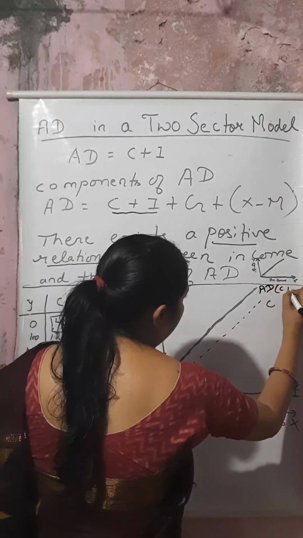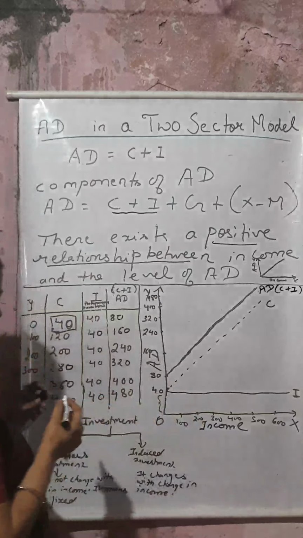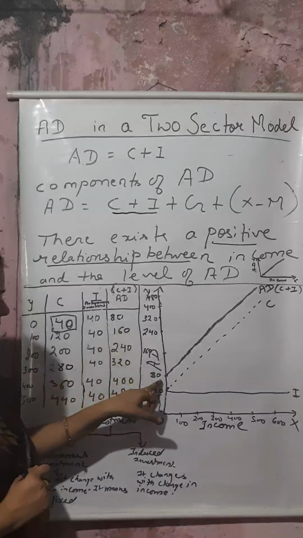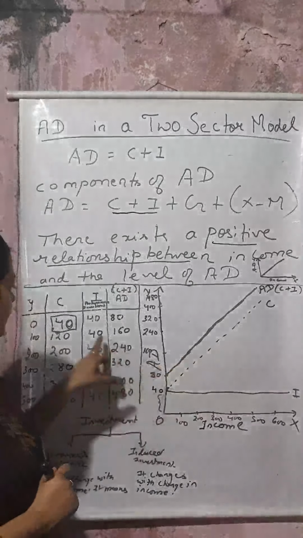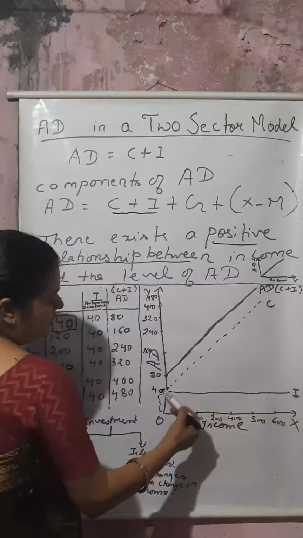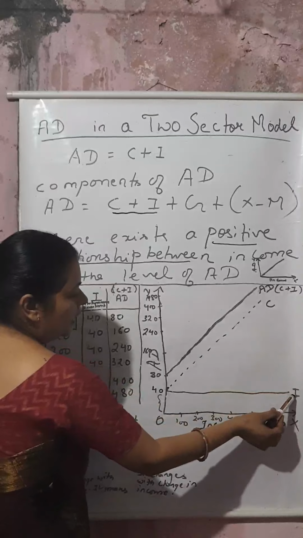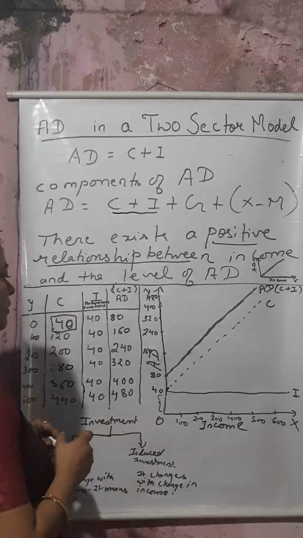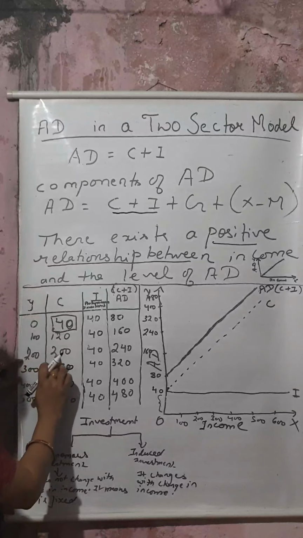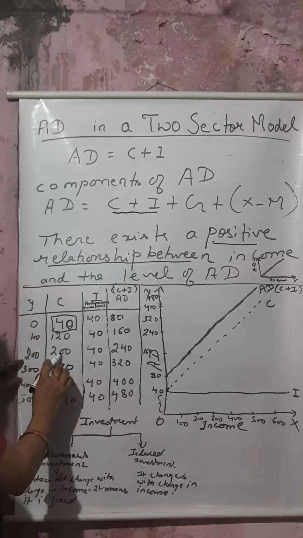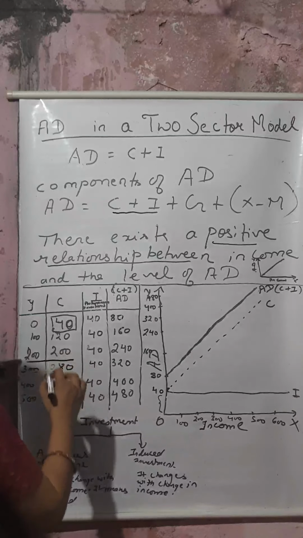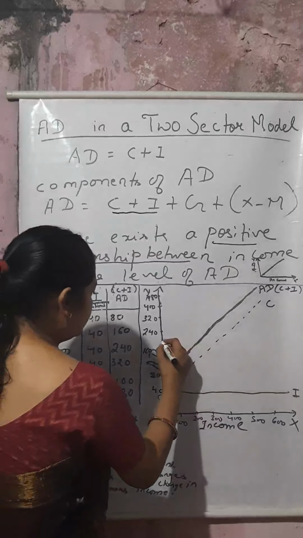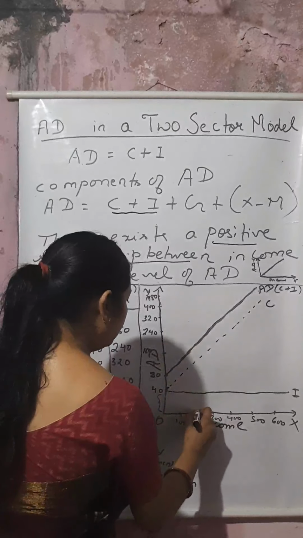AD. Formula of AD, that is C plus I. Now I got this. How have I drawn this AD? See, AD started from 80. And the autonomous consumption is 40, so I have drawn autonomous consumption 40. And this is the investment. Investment is 40. I have drawn a parallel line. Now see, here your 200 and 200 means income and consumption. It is equal. How much you are earning, you are spending on consumption. Now see, suppose this will be 200, and this is 200. Now draw a line.